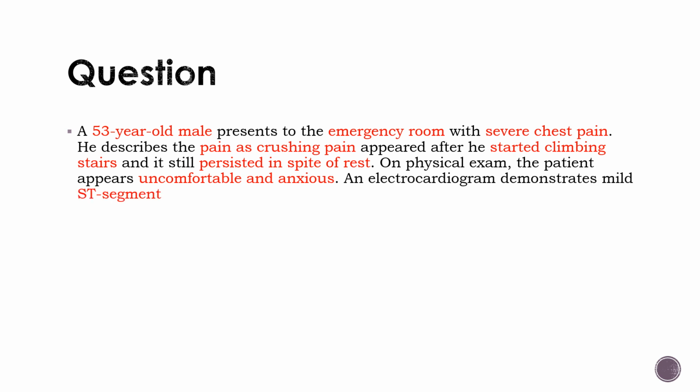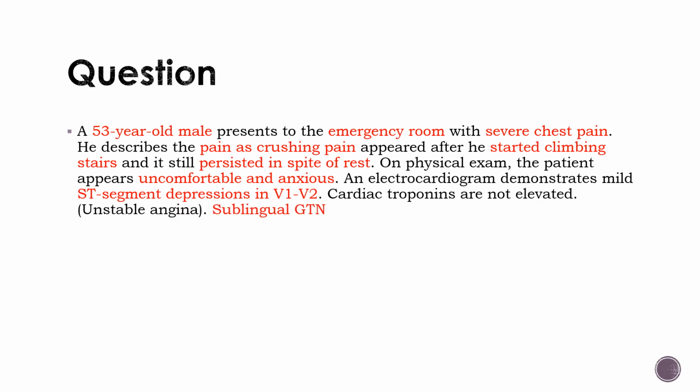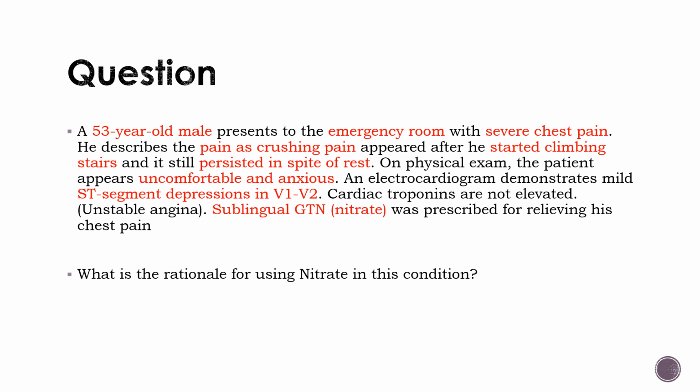An electrocardiogram demonstrates mild ST segment depression in V1 and V2. Cardiac troponin are not elevated, suggestive of unstable angina. Sublingual GTN, that is a nitrate, was prescribed for relieving his chest pain. What is the rationale for using nitrate in this?